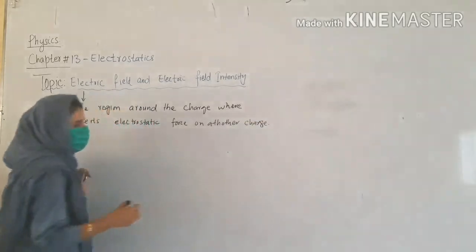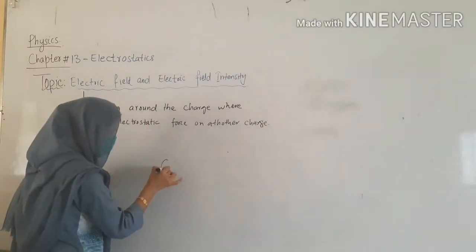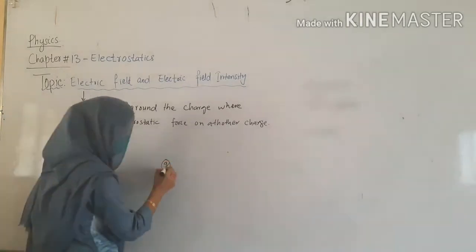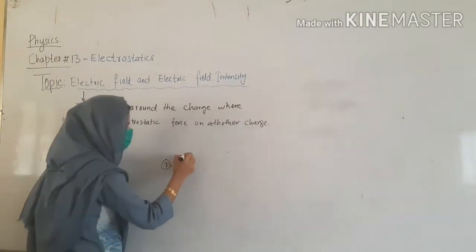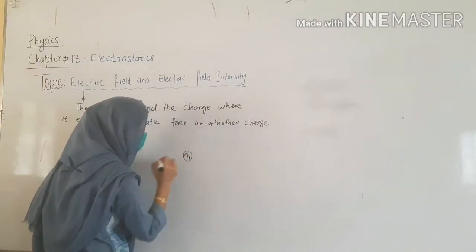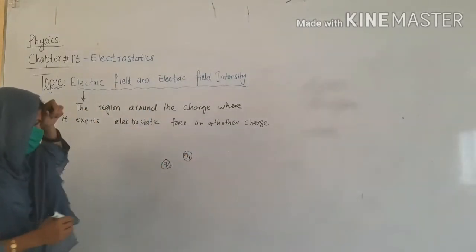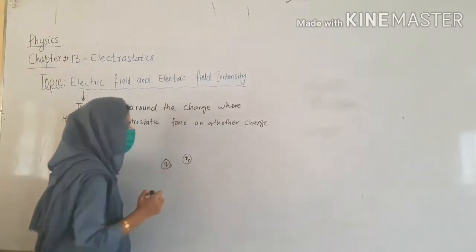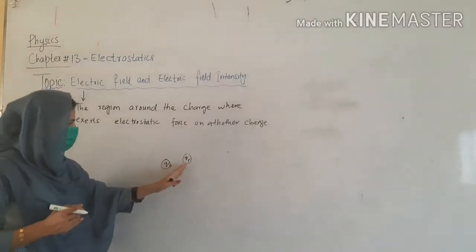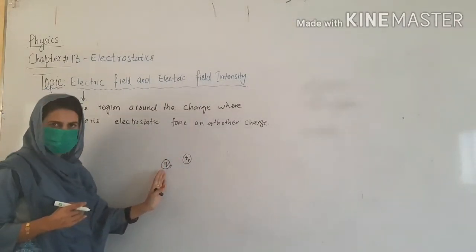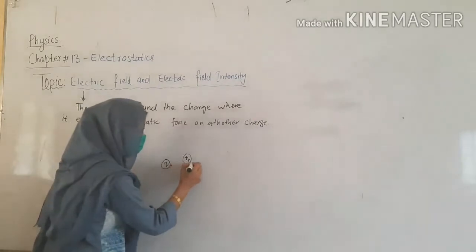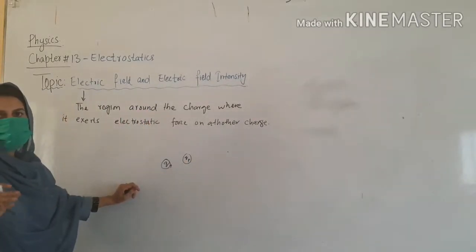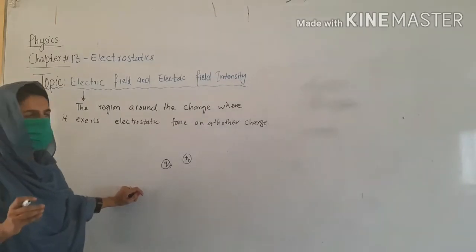Suppose I have this charge Q, and I place a charge here, suppose a positive charge. First of all, this is a test charge. A test charge is a charge which is used to check the validity of the original or actual charge, and it should be positive. Test charge should always be positive and its electric field effect should be negligible.